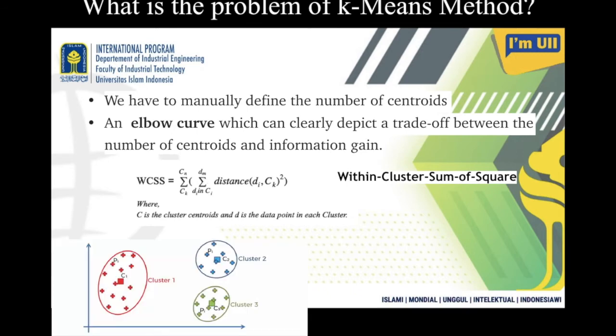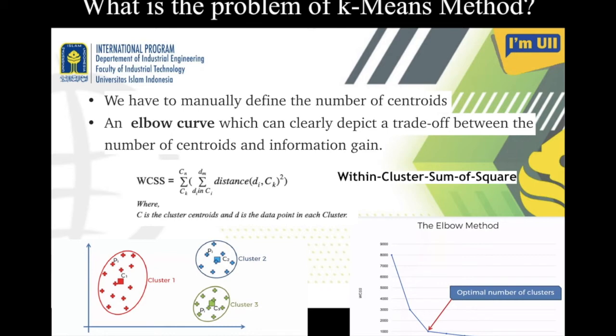For example, in this case you have three different clusters. For this cluster, you have to find the within-cluster sum of squared distances. For this cluster, you have to find the within-cluster sum of squared distances. For this cluster, you have to calculate the within-cluster sum of squared distances, and then sum all these values and plot them in this graph. In this graph, this calculation will give you a value like this.